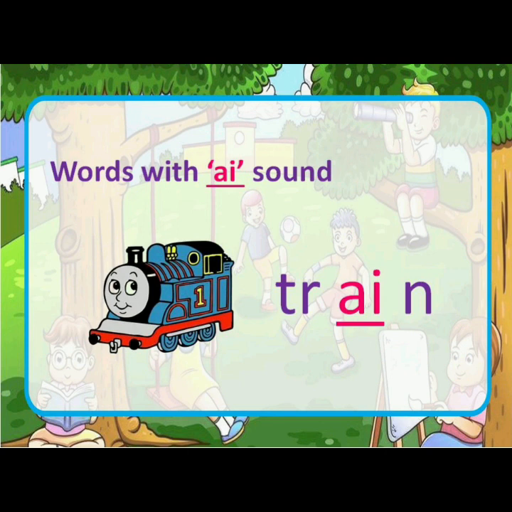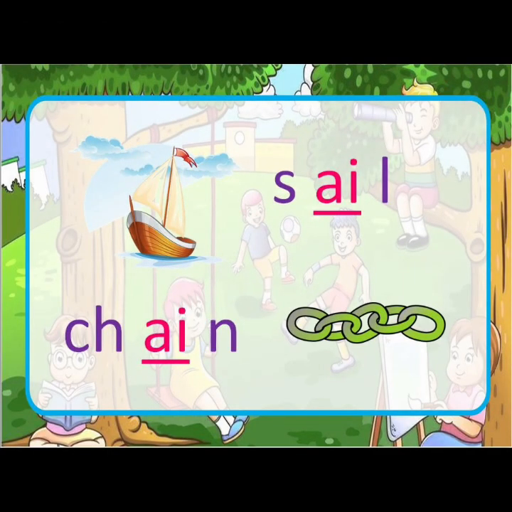Here we see train. The spelling is T-R-A-I-N, train. Then we see another word, that is sail. S-A-I-L, sail. And we see another word which is chain. C-H-A-I-N, chain. Do you see how there is a difference between the pronunciation of these two different type of words? Let us take a look at some more A words.